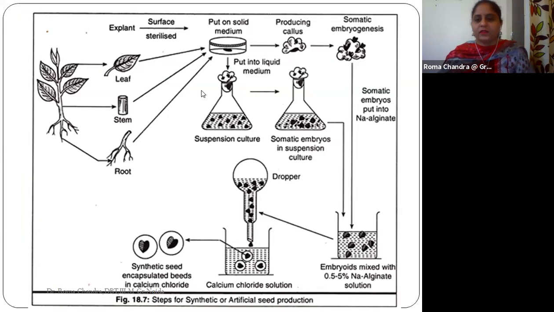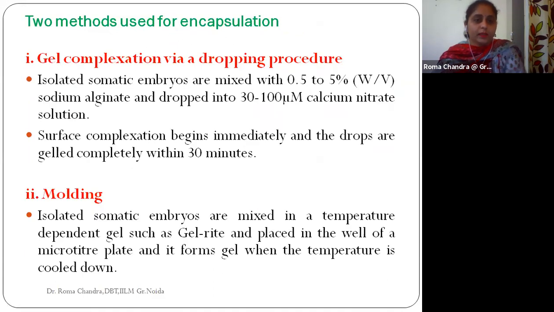Here, as you have seen, this was the dropping procedure. First the embryos were mixed with the gel, the sodium alginate, and then dropped into the calcium chloride solution. The moment it is dropped, you will see beads prepared for our embryoid. Surface complexation begins the moment our encapsulated embryoid reaches the calcium nitrate solution.